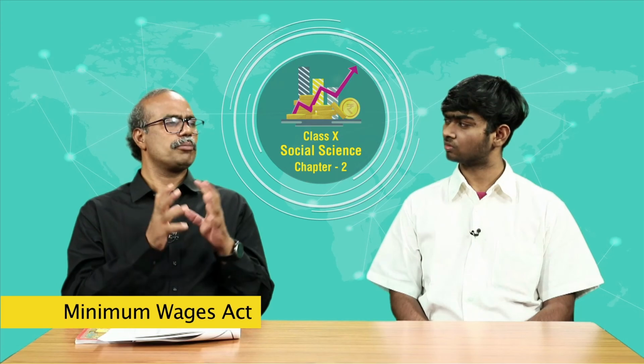So what happens is, the trade unions, the government and the employers, all three of them come together on a table, negotiate and fix wages. After the fixation of wages, the government declares that these are the wages that need to be paid to the workers, whether they are in organized or unorganized sector, whether they are working in private sector, public sector or joint sector. The employer has to pay that minimum wage. That is called the Minimum Wages Act.